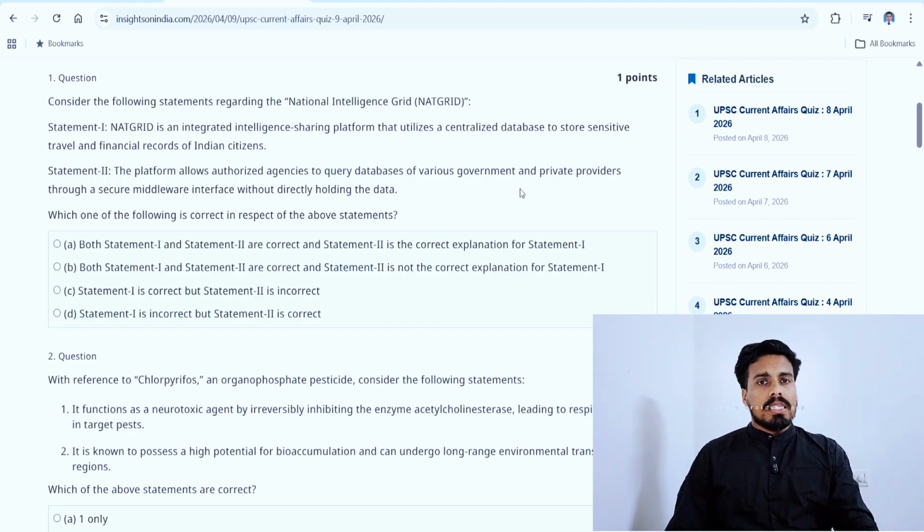It is like UIDAI without directly holding the data. They are requesting from the NatGrid database. I think this is justifiable, but let's leave the question aside. Let's make it sure, double sure, and move on. So we will leave it for the second round. Let's move on to the second question.